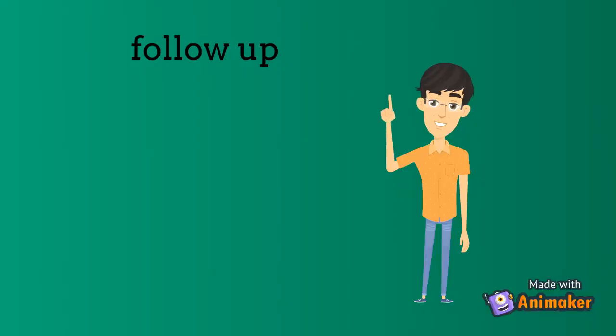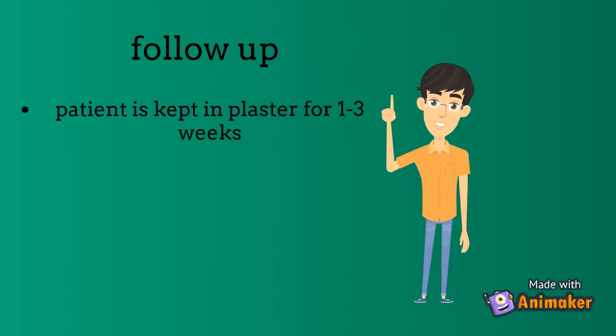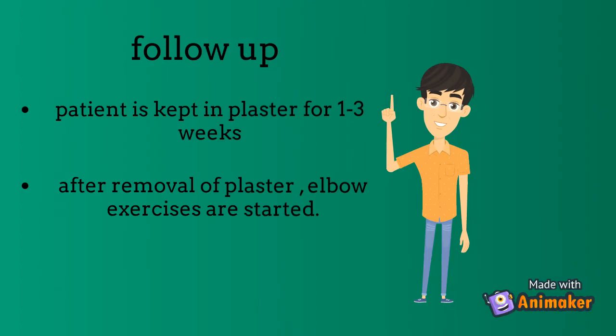After checking the stability of the elbow, we put a cast on the elbow so that the dislocation doesn't recur, and we keep the plaster for 1 to 3 weeks, after which we remove the plaster and exercises are followed so that the patient gets a mobile and stable elbow.